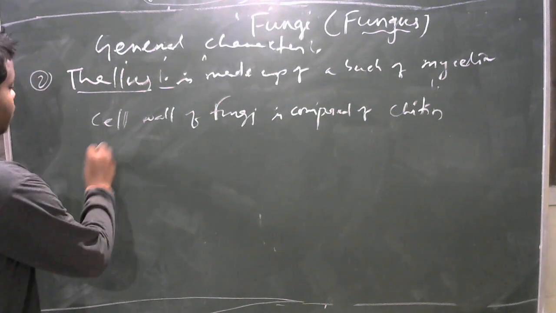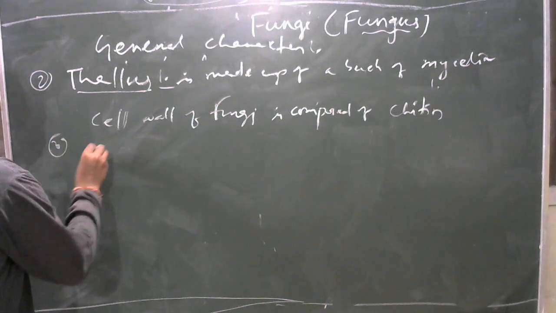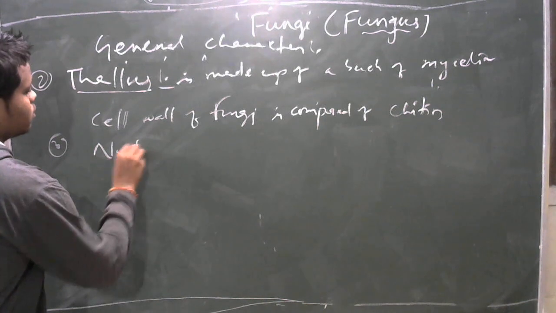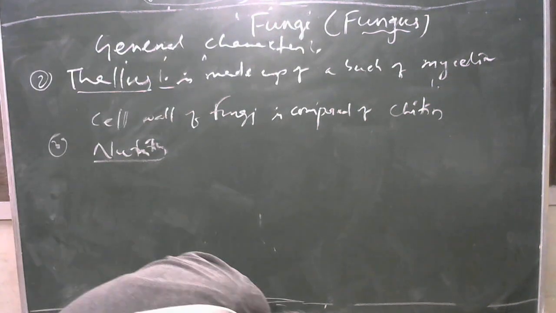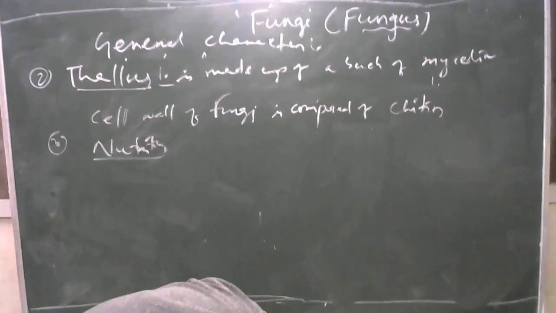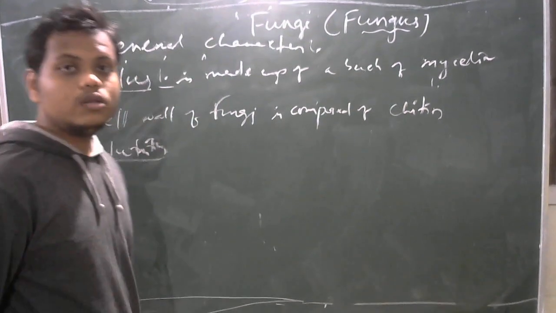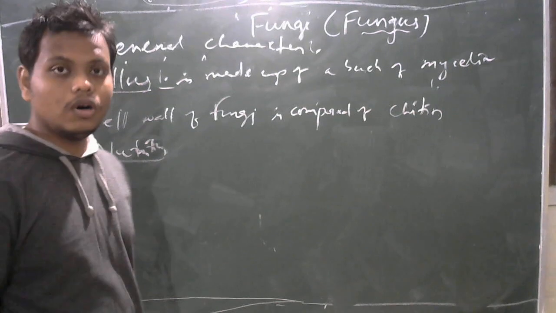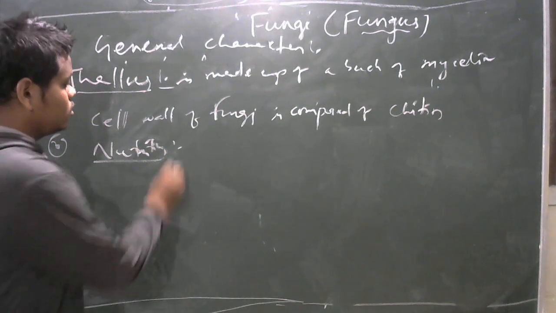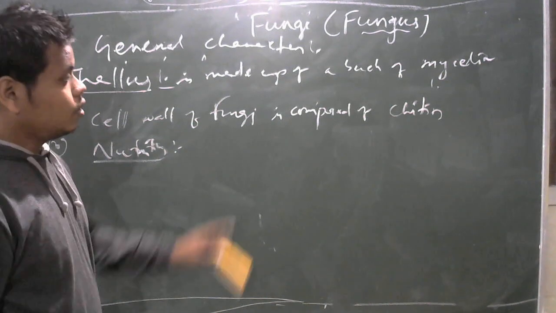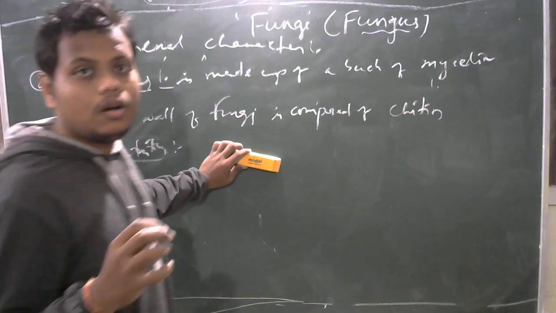Then, the third point, their nutrition. Nutrition refers to how they get their food or energy. As I said earlier, fungi are non-chlorophyllous.